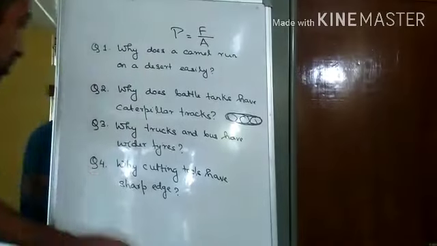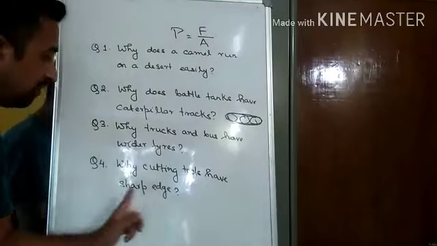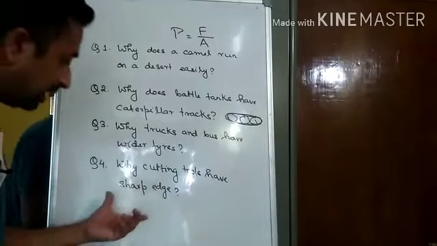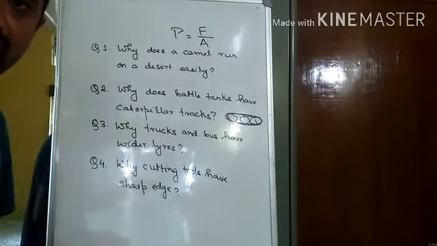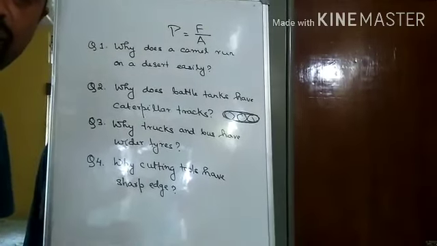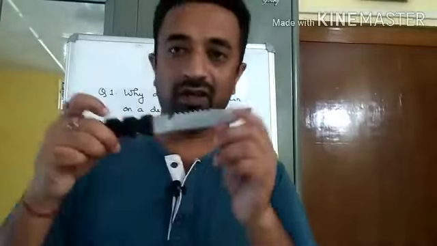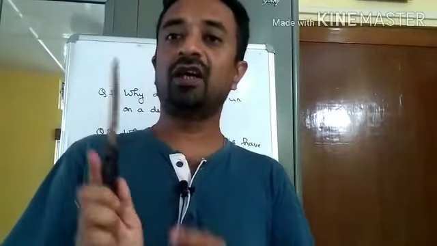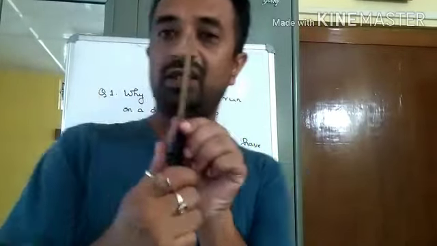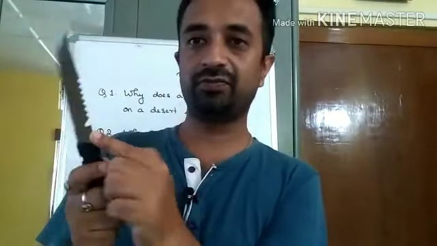Okay, now let us see the fourth question. Why do cutting tools have sharp edges? Just wait, I'm showing you a cutting tool. See here, a knife. A knife is a cutting tool. Now if you see, this is the sharp edge of the knife and this one is the blunt edge. This part is blunt, this part is sharp.